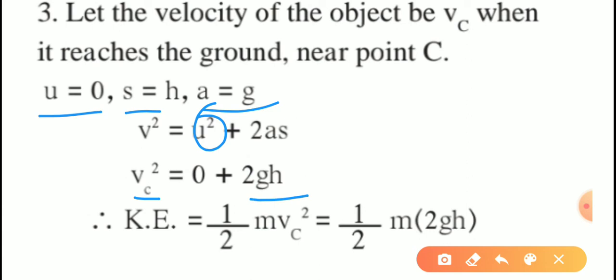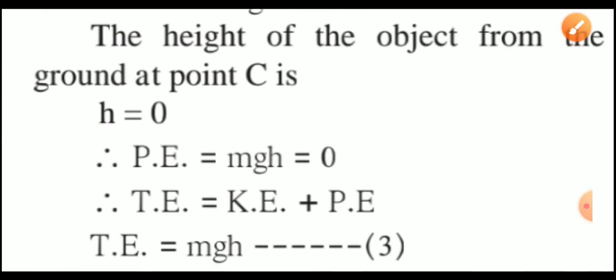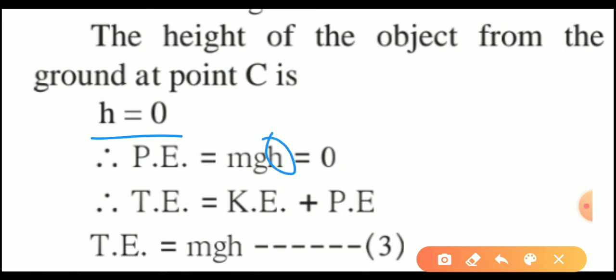So the kinetic energy at that time is equal to half into mvc square, which is equal to half into m into 2gh. So that half and that 2 will cancel each other, giving mgh. The height of the object from the ground at point C is 0, so potential energy, which is mgh, becomes 0 after substituting h equal to 0. Therefore total energy is equal to kinetic energy plus potential energy, and since potential energy is 0, the total energy becomes mgh.